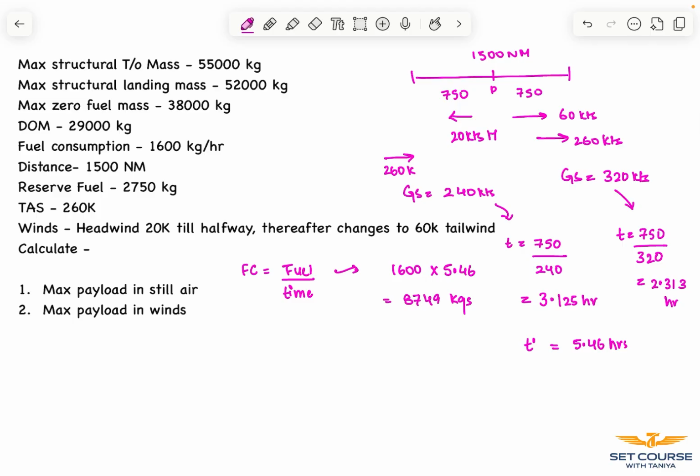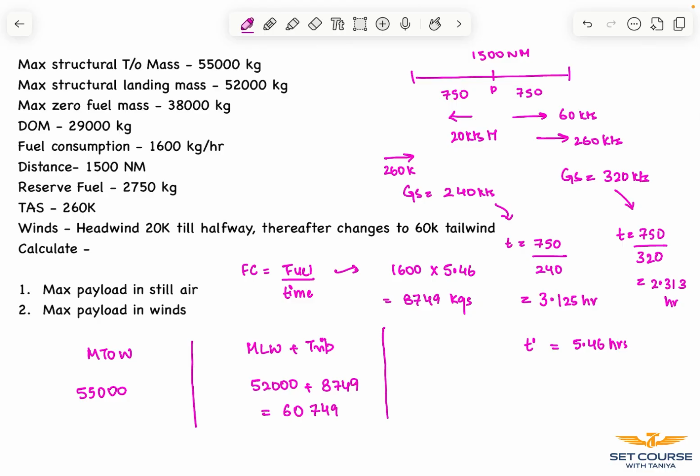Now we'll again make our table. M tau as 55,000, maximum landing weight plus trip fuel, which is 52,000 plus 8749, which comes out around 60749, and maximum zero fuel mass plus fuel on board.